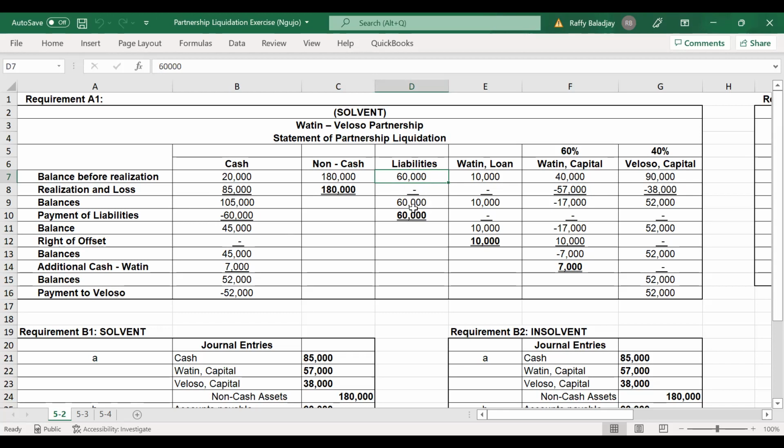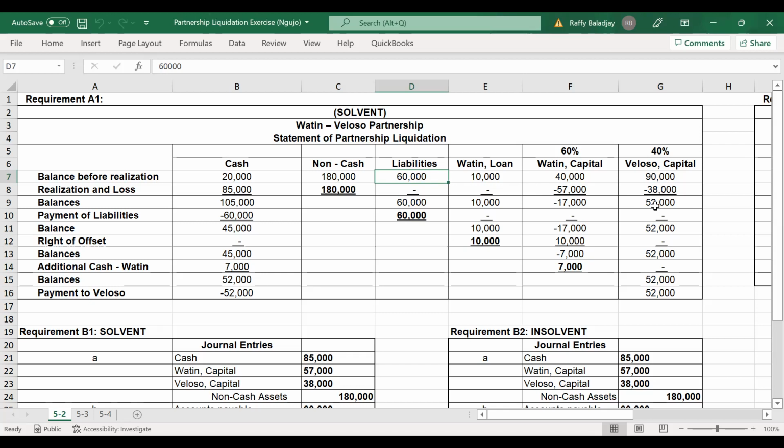Okay, liabilities is the same. And then the partner's loan, Watin loan, and the capital balances of the partners. As you can see, Watin will develop a debit balance or a capital deficiency in the amount of 17,000. Veloso, you will have 52,000 as capital balance.